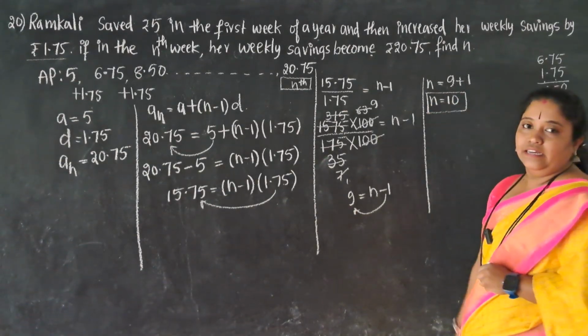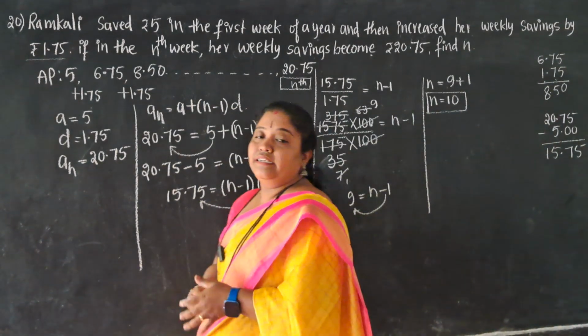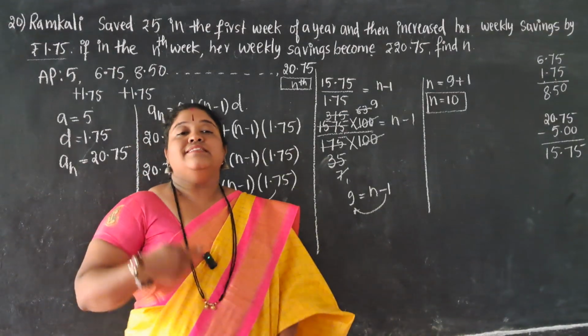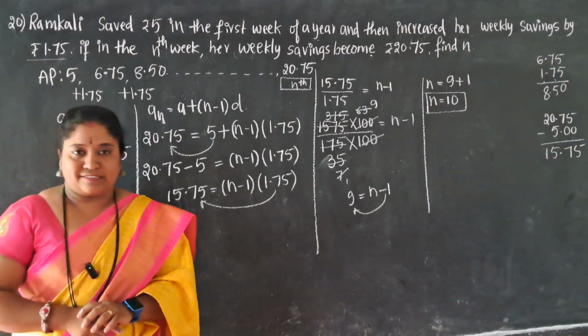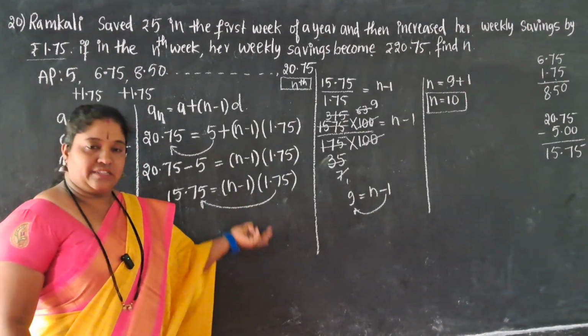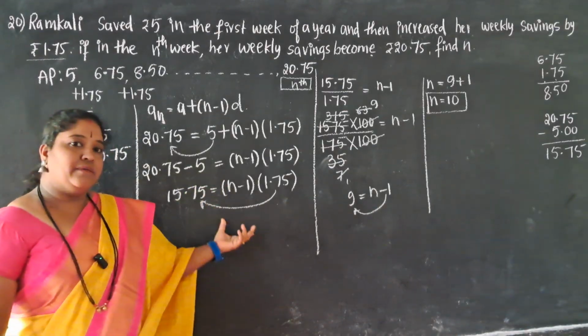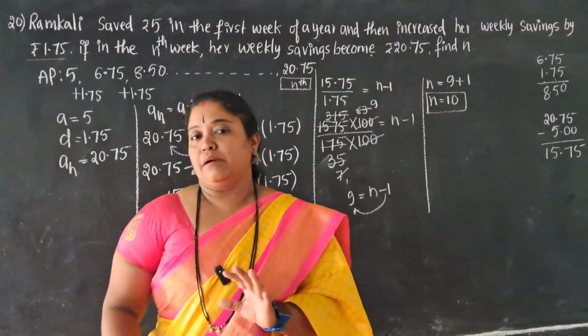It intends to say that in the 10th week of her savings, her savings turn to be 20.75 rupees. So these are two applied questions, the Subba Rao question as well as the Ramkali question. These are two applied questions based on arithmetic progression.